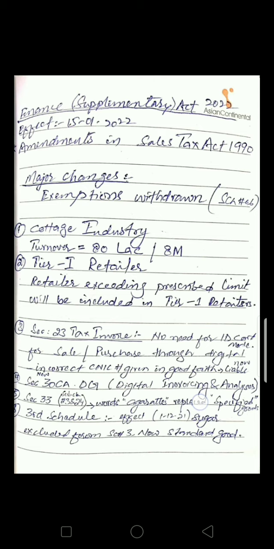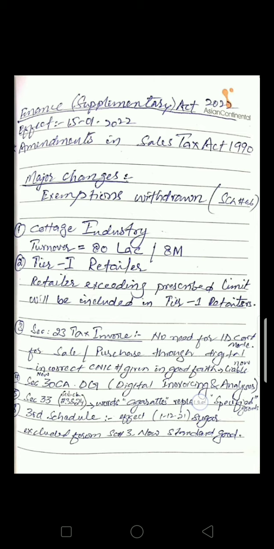And as you know that there are various criteria related to Tier 1 retailer. Now, another new criteria has been introduced for Tier 1 retailer, and that criteria is that retailer exceeding prescribed limit will be included in Tier 1 retailers.